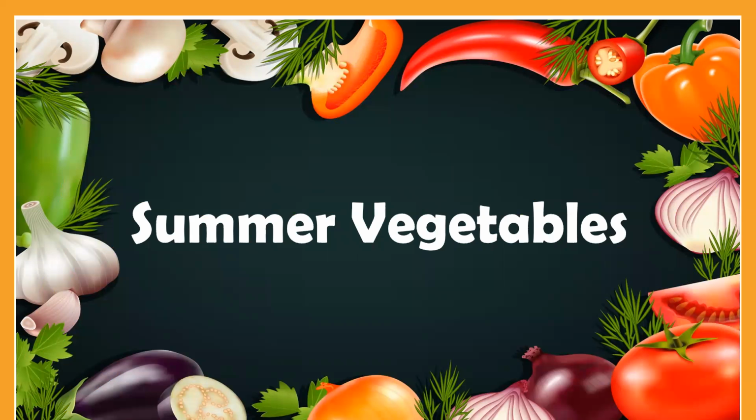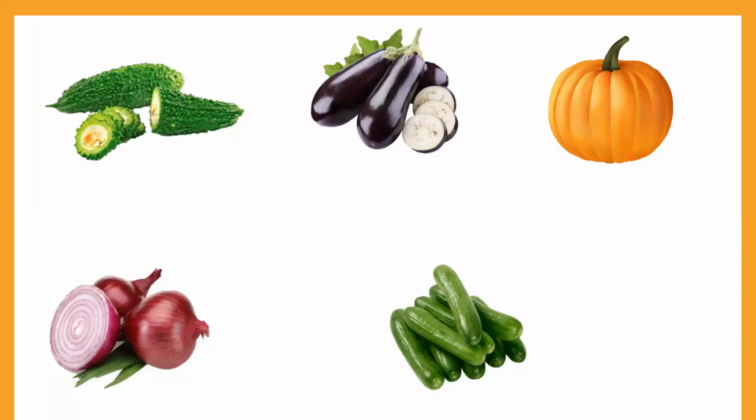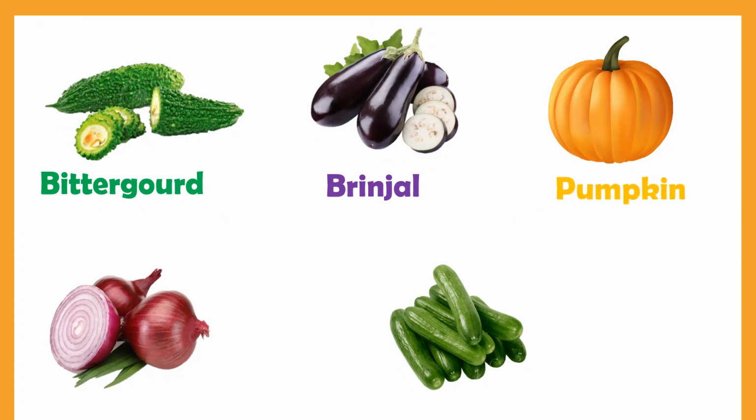Now we will learn some summer vegetables. So here are the names: bitter gourd, B-I-T-T-E-R-G-O-U-R-D. Second is brinjal, B-R-I-N-J-A-L. Then pumpkin, P-U-M-P-K-I-N. Then onion, O-N-I-O-N. Then cucumber, C-U-C-U-M-B-E-R, cucumber.